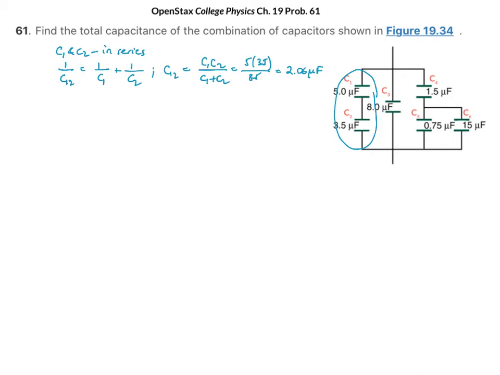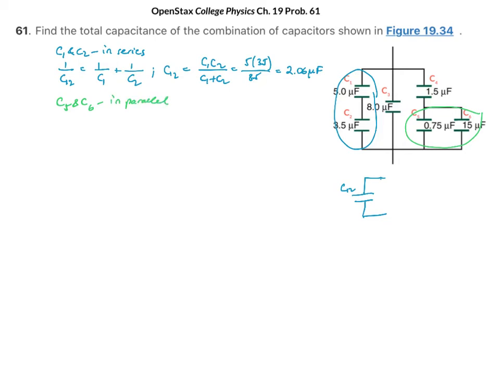So now I have this capacitor C12 connected to the rest of the circuit, and I'm just going to leave it at this. I'll complete things as I go along. All right, so then the next thing I can do is connect these two capacitors in parallel. So I can say that C5 and C6 are in parallel.